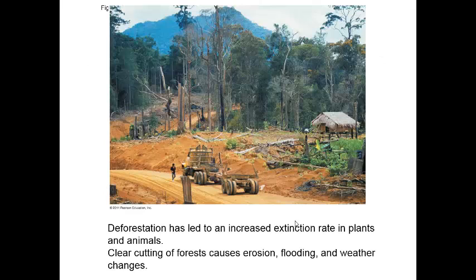We begin with habitat destruction. Here you see a picture that shows deforestation taking place. This is a clear cut of a tropical rainforest that was performed by a logging company, and when you remove trees it causes increased rates of erosion, it causes increased rates of flooding, it can cause weather changes, and you have loss of habitat for all the native species. As a result, many species die and biodiversity is reduced.